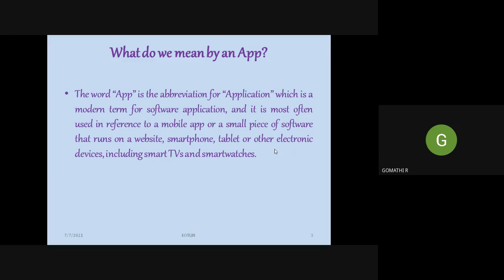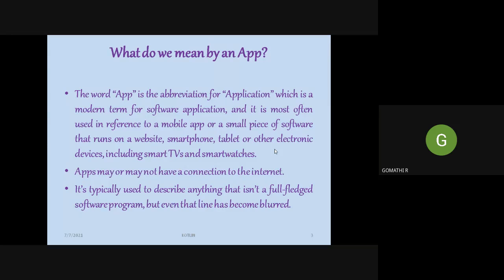So the word app is an abbreviation for application. When we use applications in computers, we call it an application. But if we use it in a mobile device, we call it an app in short. It is a small piece of software that runs on a website, smartphone, tablet, or any other electronic device. And an important thing about an app is that it may or may not have a connection to the internet. Some apps may have a connection to the internet and some apps do not depend upon the internet.